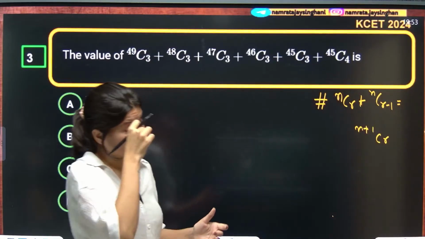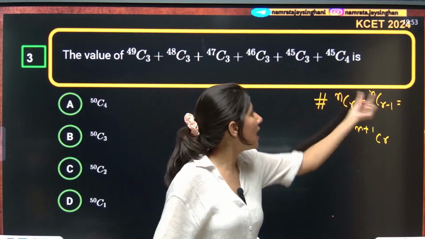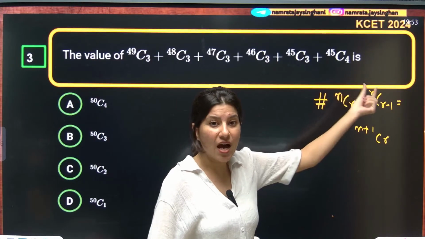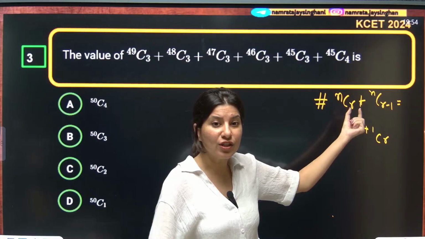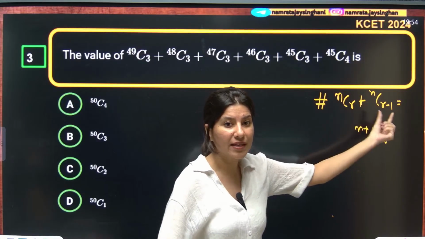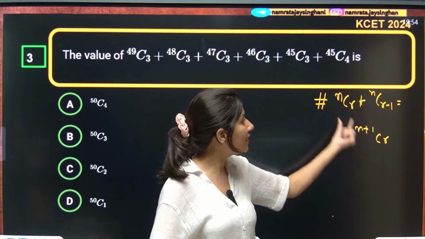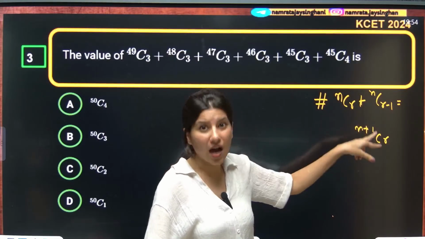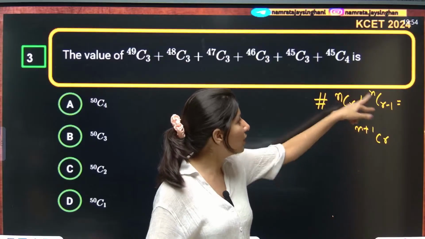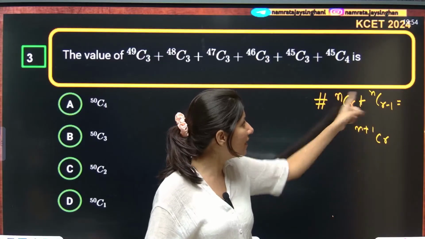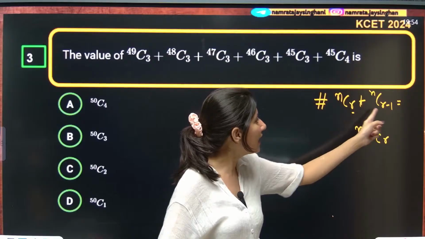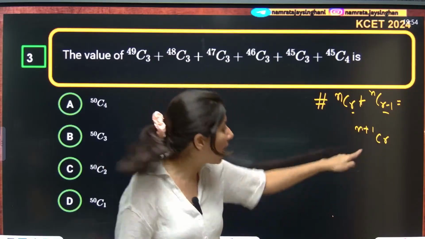If both the n are the same and there is a difference of 1 unit, r minus 1, can you see the gap? Then your answer will be (n plus 1)Cr. So you need to add 1 to the n, and for r and r minus 1, whichever is bigger, you write the bigger number.